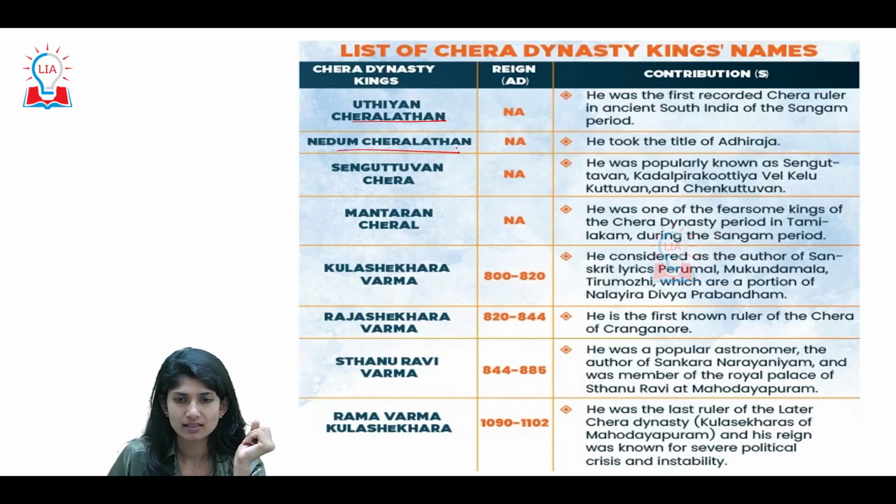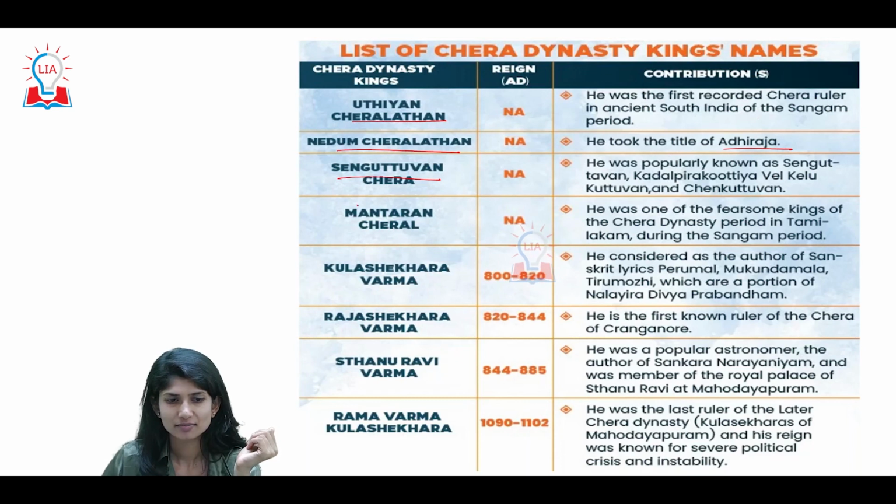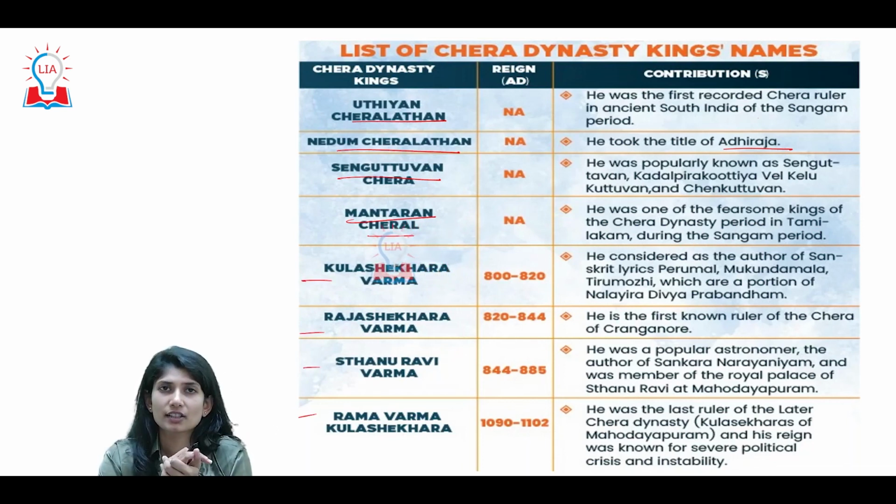This is the next king. He took the title of Adi Raja. Senguttavan, we just discussed, the red king or the good king. Look at this. Here are some kings of the Chera dynasty. These are the kings of the Cheran dynasty.